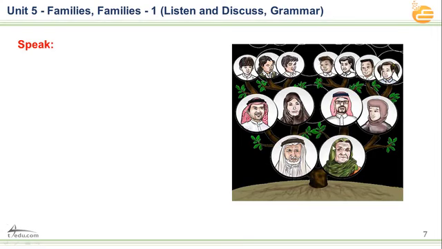Now we have family trees. As you see here, gentlemen and girls, we have the family trees. In your family, you have people like these. You have a grandfather and a grandmother: this old man we call grandfather, and this old lady we call grandmother. And this man, we call him father. This is his wife, we call her mother. Then uncle, and all of these boys and girls, we call them daughter and son and cousin, all of them.